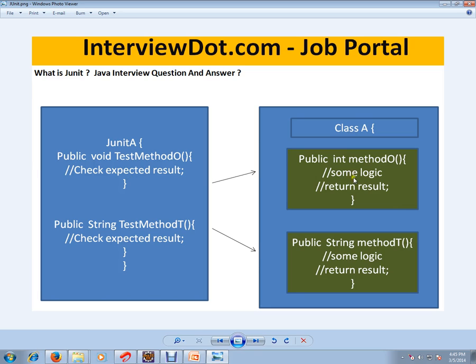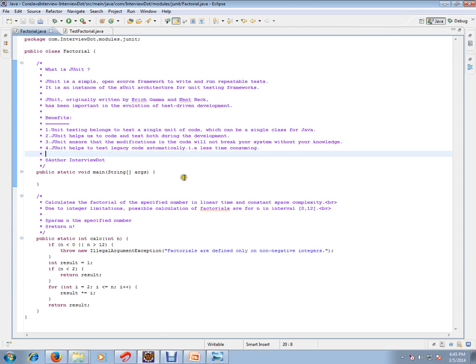If there are any dependencies, we should try to mock them. In the same way, there is another method which returns a string, and we are going to test this method independently. When I say independently, I'll call only this method, then I expect some return result. It should be the same. If it is wrong, I am going to fail the JUnit test case. So this is how JUnit works.